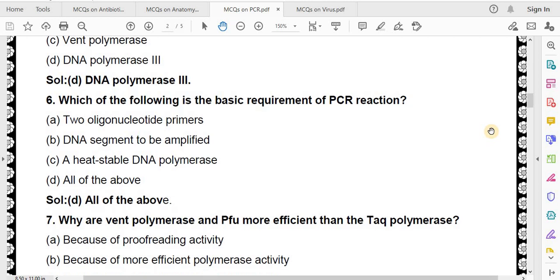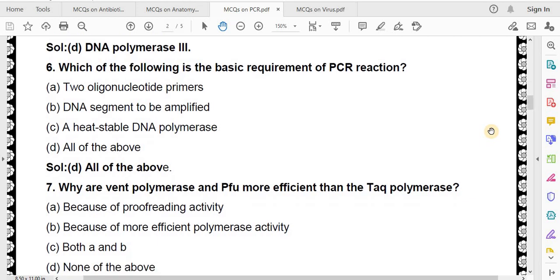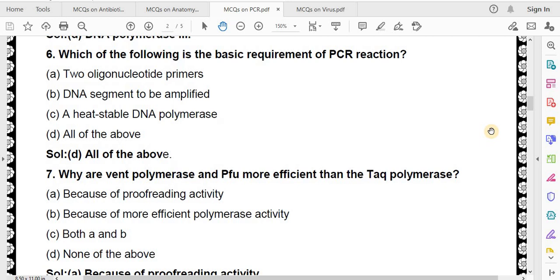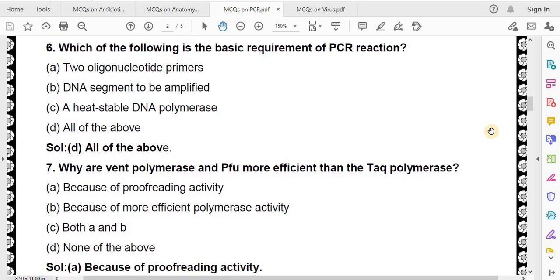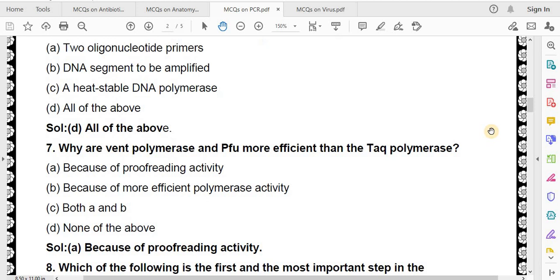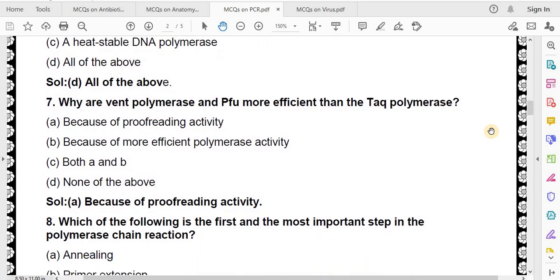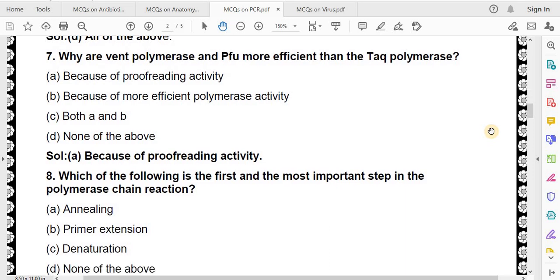Why are Vent polymerase and Pfu more efficient than the Taq polymerase? Because of proofreading activity, because of more efficient polymerase activity, both A and B, none of the above. Correct answer is because of proofreading activity. Which of the following is the first and the most important step in the polymerase chain reaction?